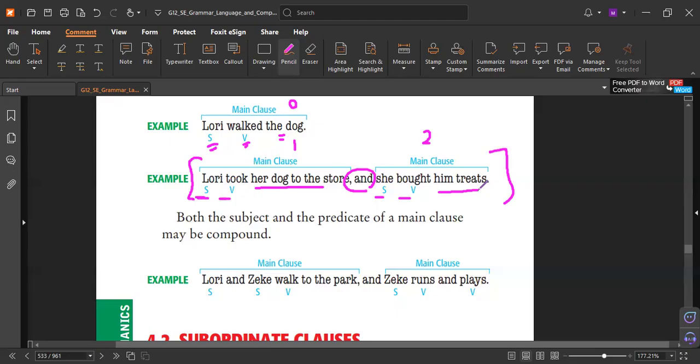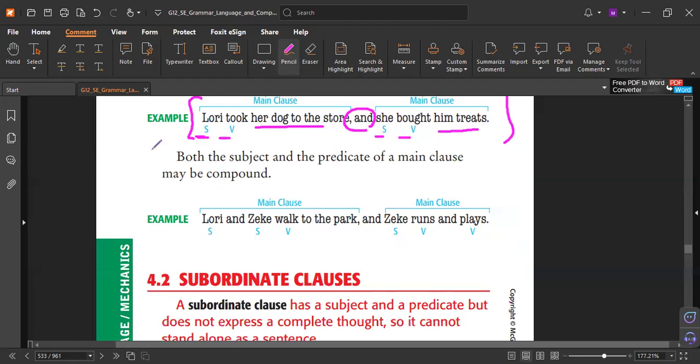Do you catch it? Now let me test you. How about this part? Does it have subject and verb? Let me check. Yes. Compound subject, predicate verb, and then so all of it is a sentence.